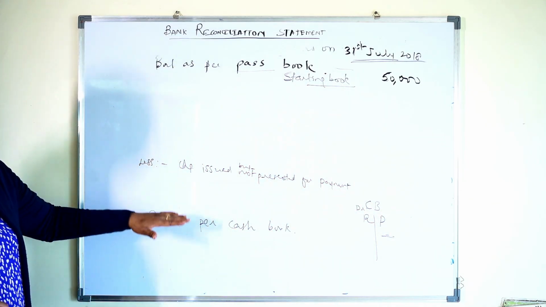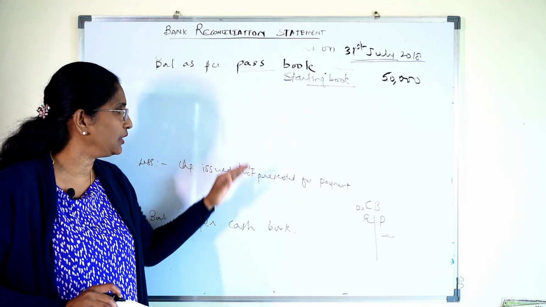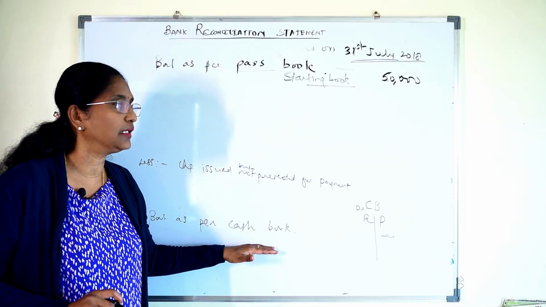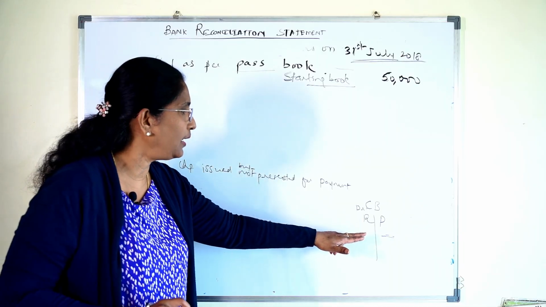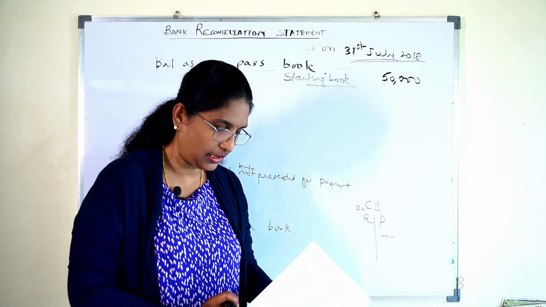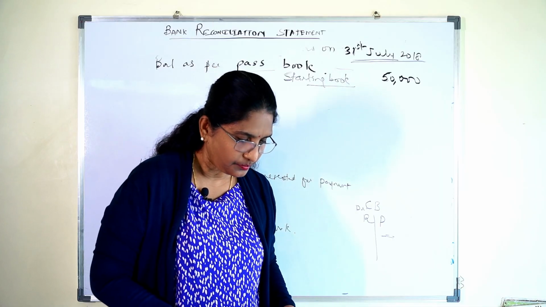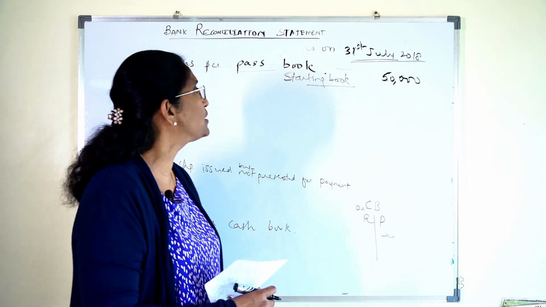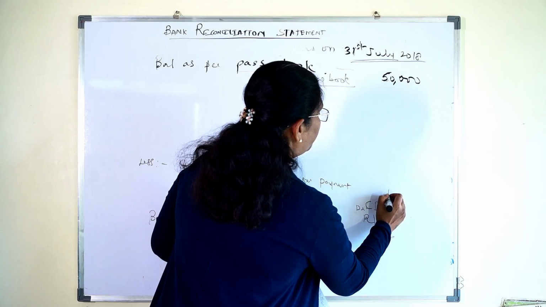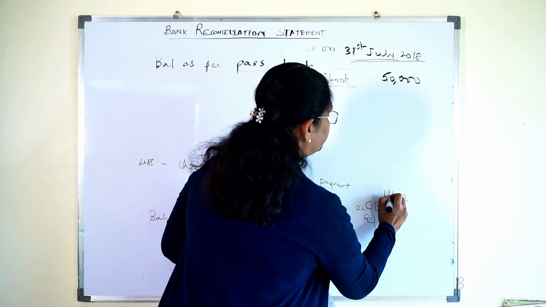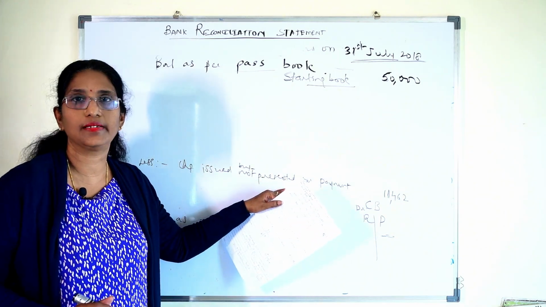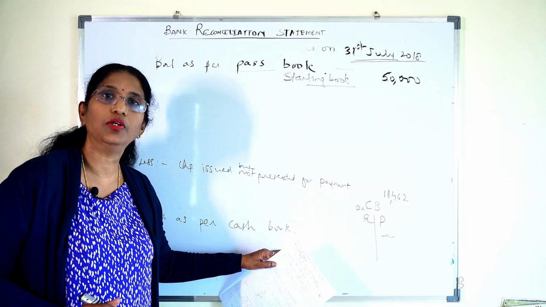Why am I doing it like that? Because the balance that has been given has gone up in the passbook, and I am trying to arrive at the cash book balance. Here I have issued 3 checks of these amounts. The total amount of the 3 checks comes to 11,462. So I am writing the 3 check amount, that is 11,462, and deducting it from that balance to arrive at the cash book balance.